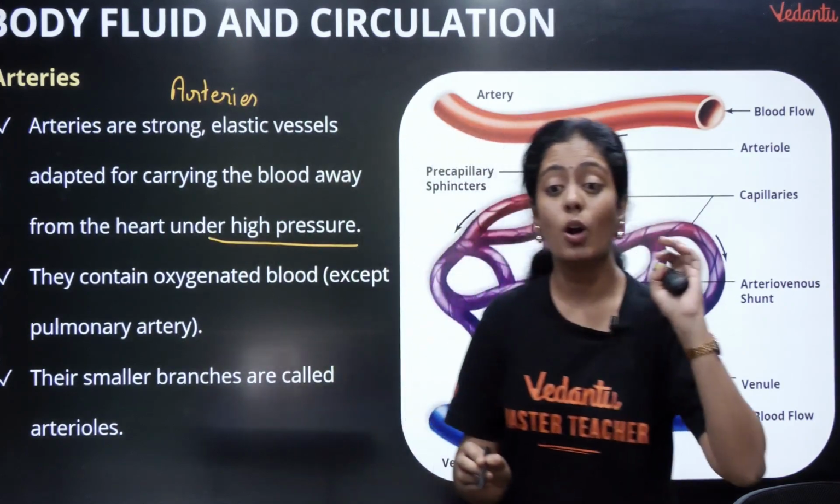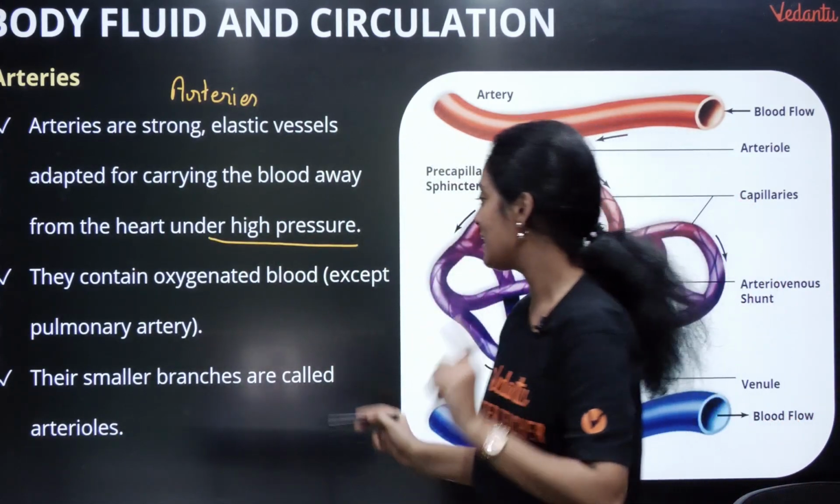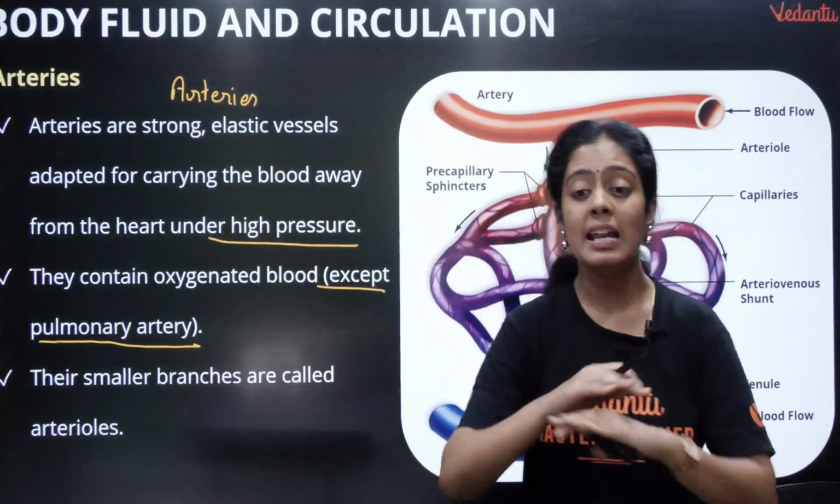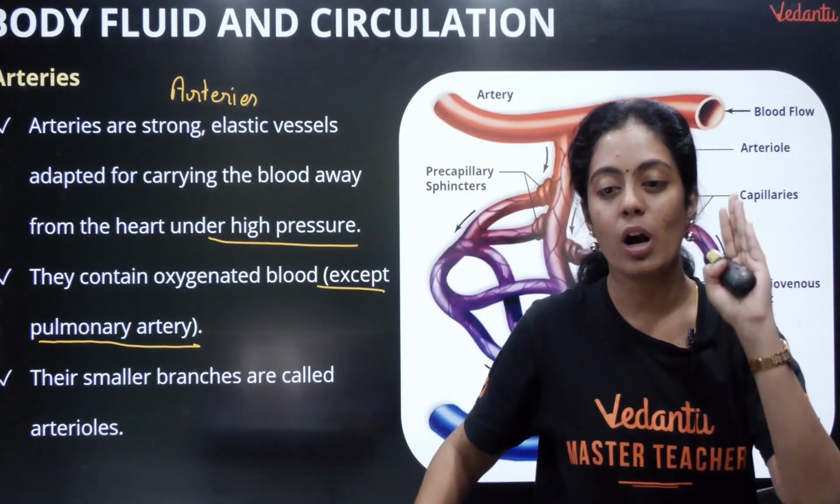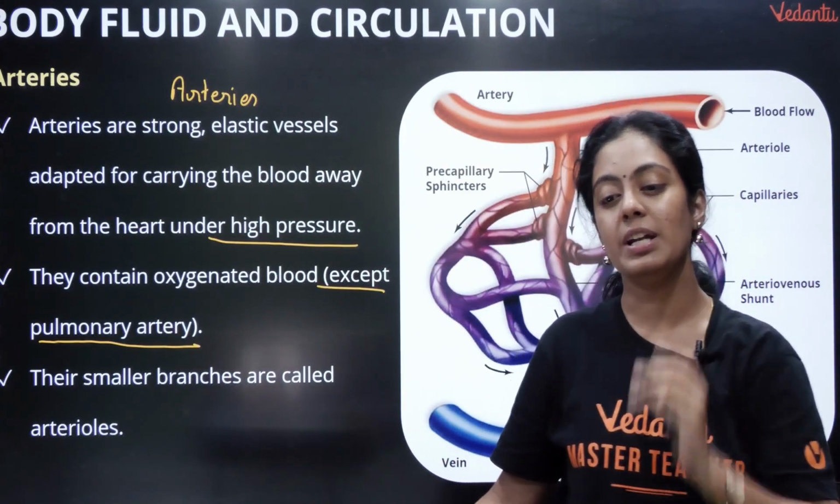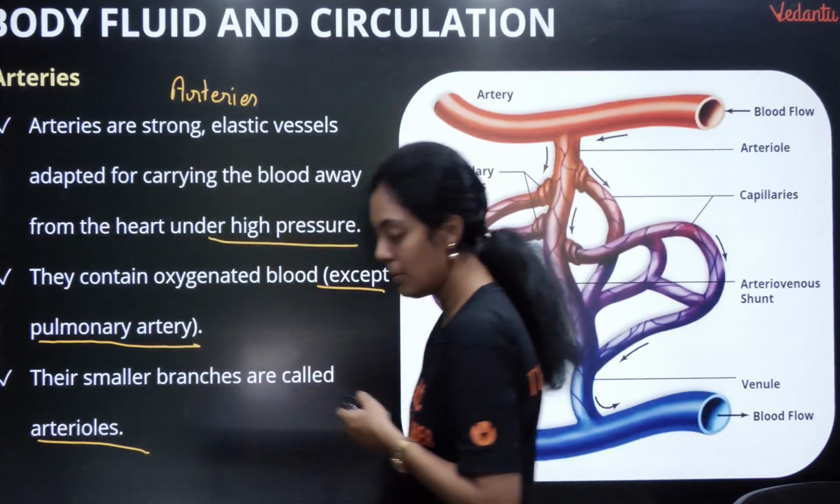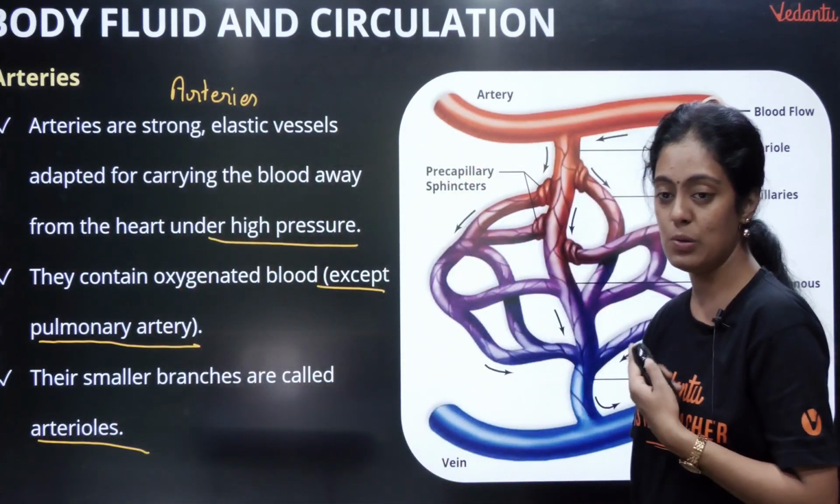Okay, they contain oxygenated blood. There is an exception, your pulmonary artery. Pulmonary artery thavara ella arteries, so they carry what kind of blood pasangla? Oxygenated blood. Their branches are called arterioles. Adoda kutti kutti branch vandu nama arterioles nu solrom.